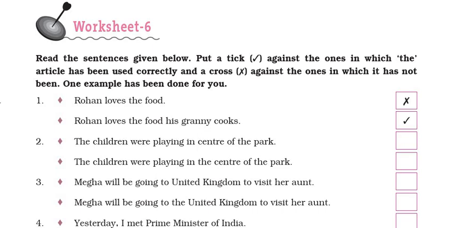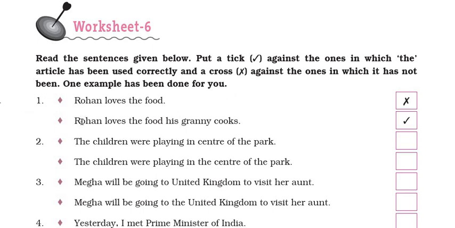Today we will try to understand how to do worksheet 6 of chapter 1, articles, of class 7. So first of all we will read this question. Read the sentences given below. Put a tick against the ones in which the article has been used correctly and a cross against the ones in which it has not been. One example has been done for you. So let's read the first question.